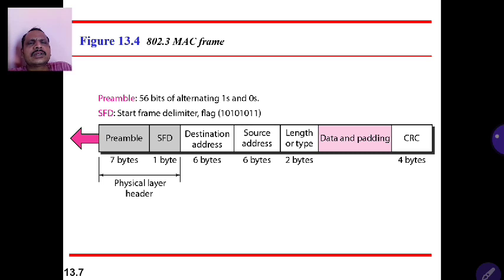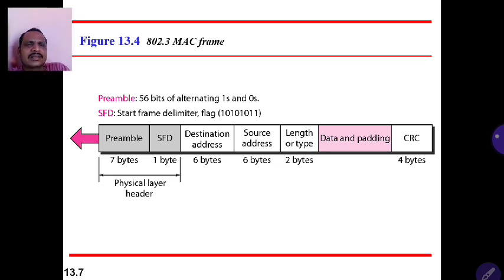Alternating ones and zeros tell the receiver to synchronize and set its clock with the incoming feed. The second field is the SFD, 1 byte or 8 bits, the starting frame delimiter, which is a special pattern of bits: 10101011. It is the last chance for a receiver to synchronize with the source. The last 2 bits are 1 1.